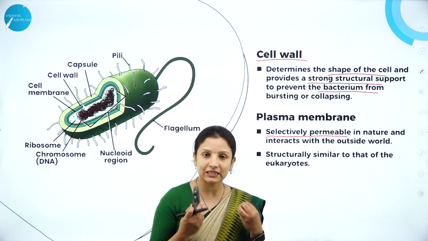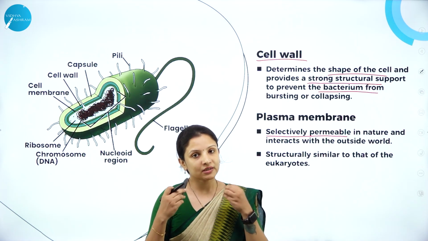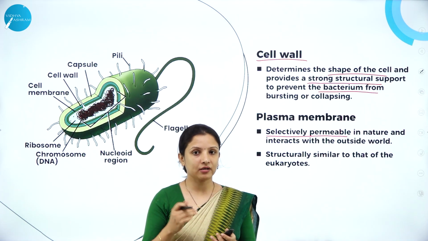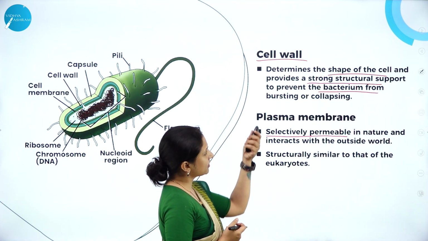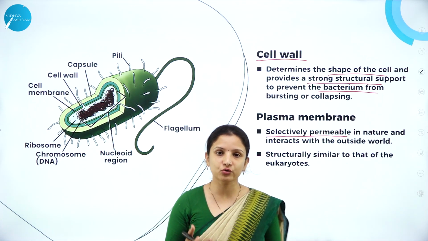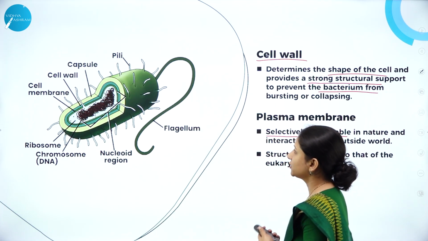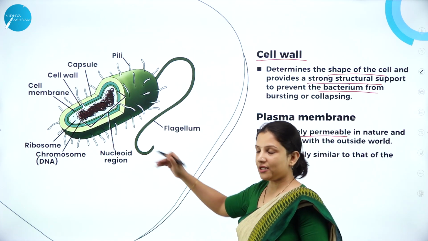The plasma membrane is selectively permeable in nature, wherein it allows only certain important substances needed for the bacteria to enter into the cytoplasm of the bacteria. And the structure of the plasma membrane and the cell wall is almost similar to that of the eukaryotic structure itself. So this was about the cell envelope of the bacteria, or the prokaryotic cell.